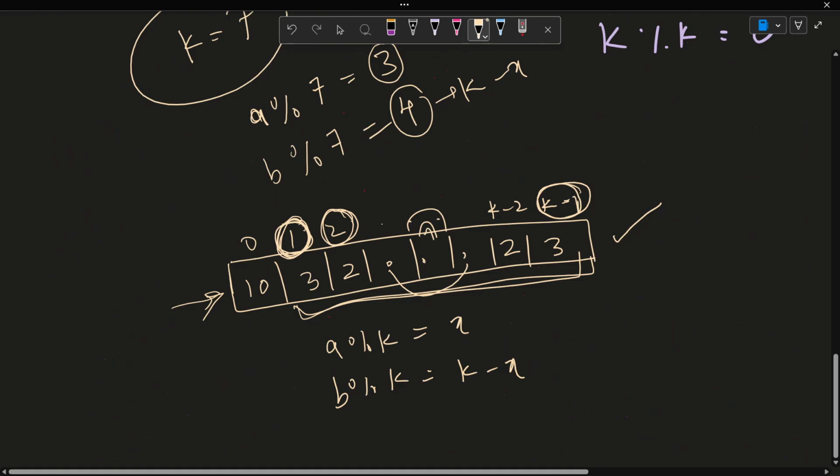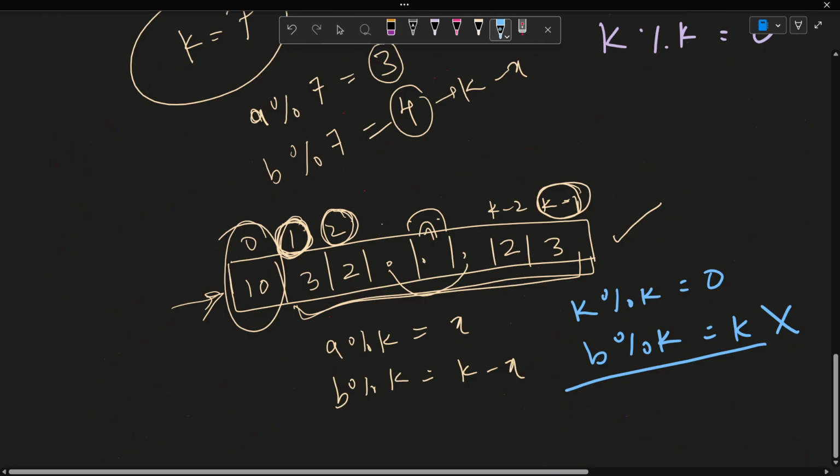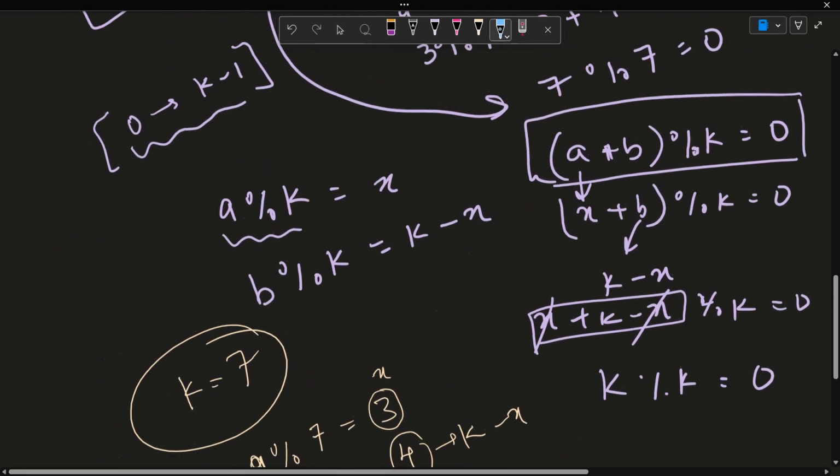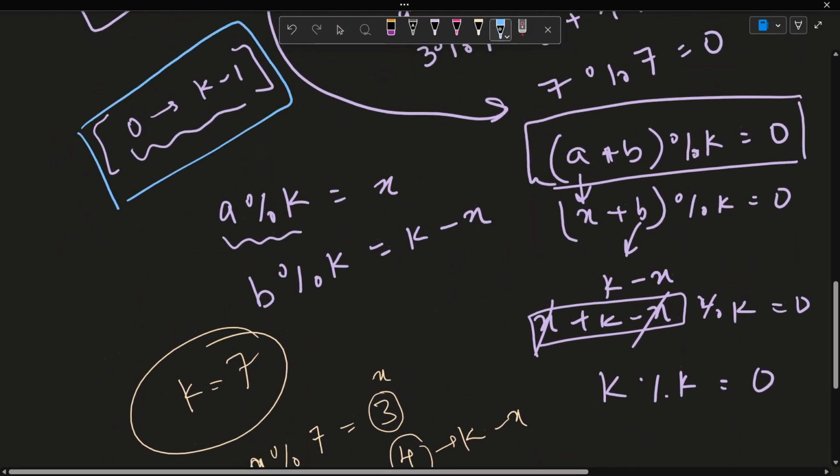But now what about this 0th index, right? So let's say if a is, let's say k for a moment, so k modulo k is 0, and to find a b such that b modulo k is equal to k, this cannot be true because the modulo operation always results in a number from 0 to k minus 1.